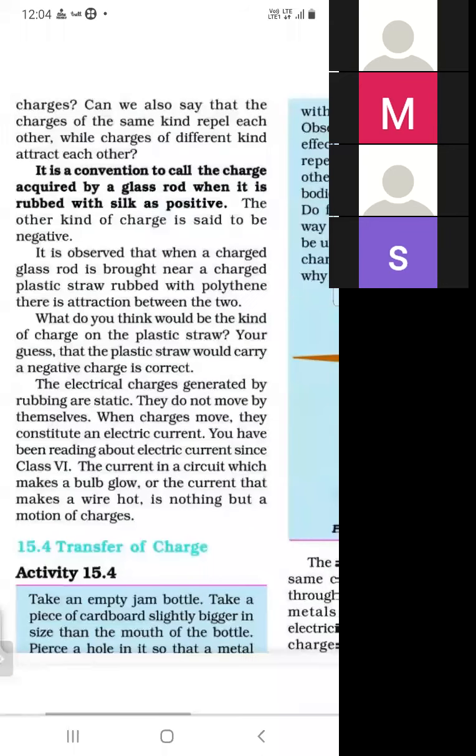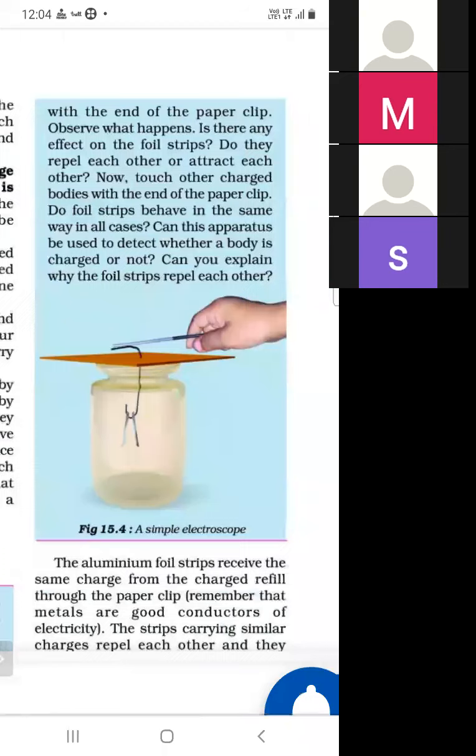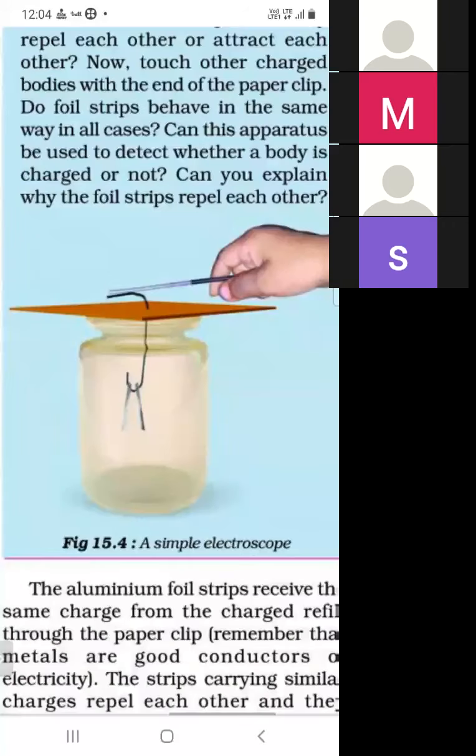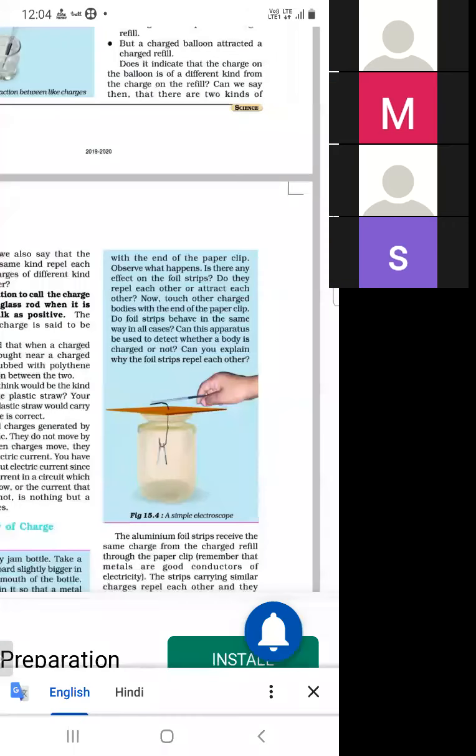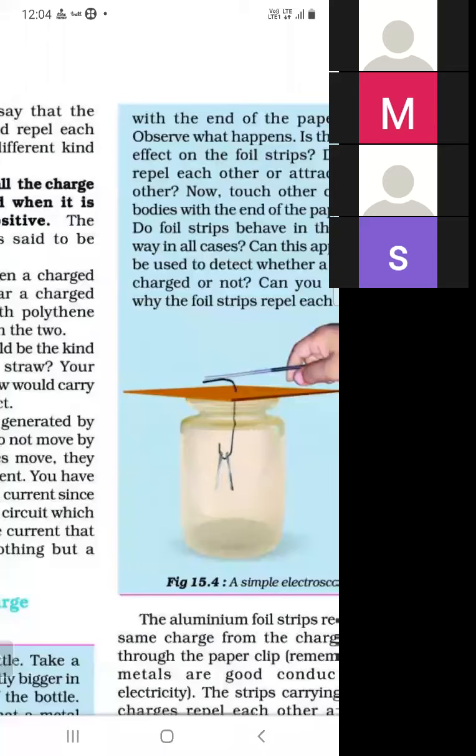This is an electroscope. It is an instrument used to detect whether an object has charge or not.